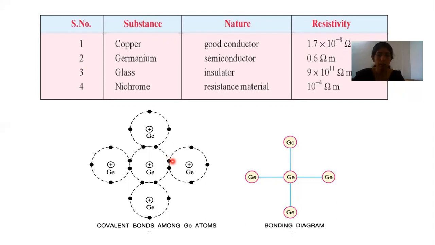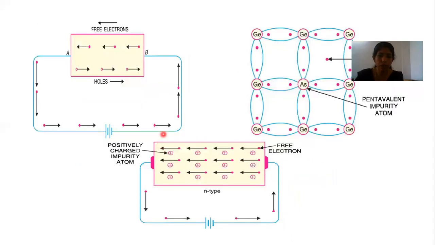The generation of free electrons by detachment due to atmospheric temperature is what we call thermal generation. So, we have already said there are intrinsic and extrinsic semiconductors. Extrinsic semiconductor means you are adding an impurity to the semiconductor.